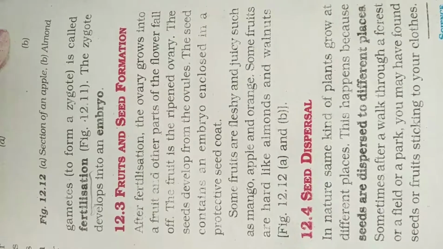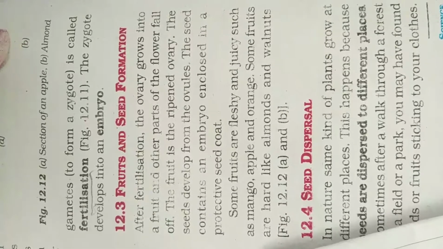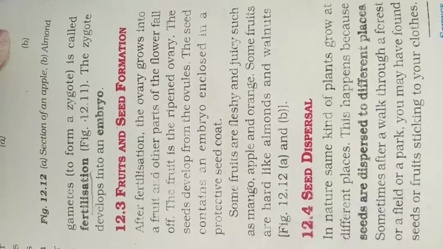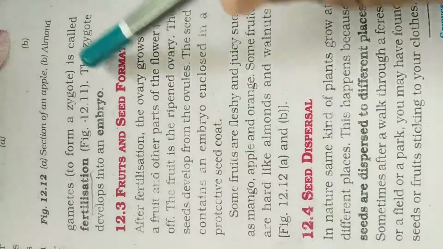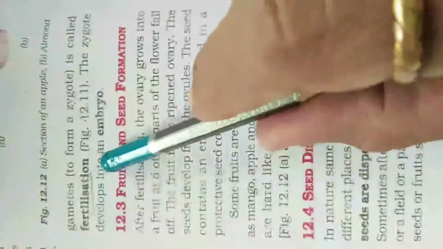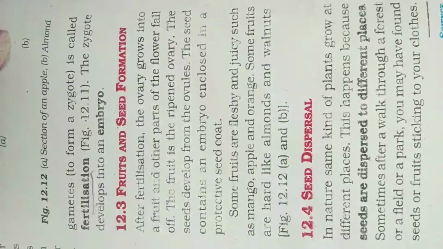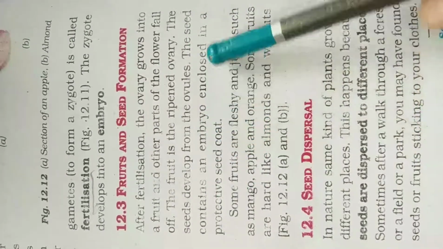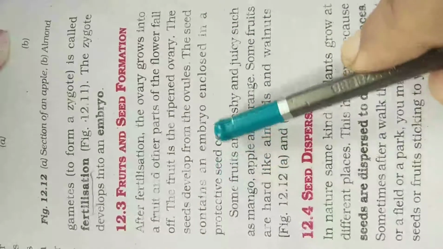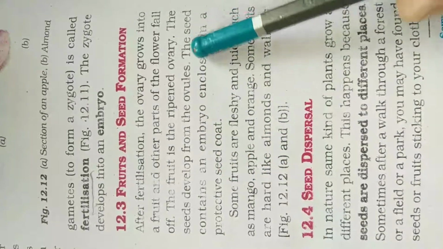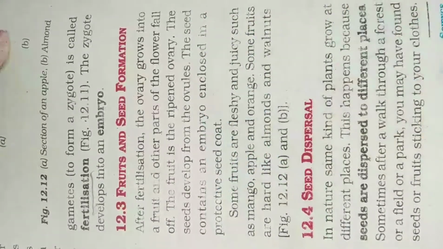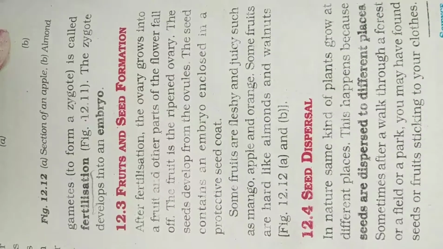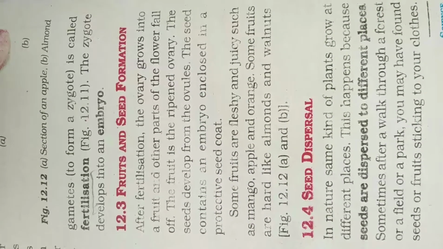So what is an embryo? I will explain again what is called an embryo. First see here, the zygote develops into an embryo. Then the seed contains an embryo enclosed in a protective seed coat. So what they are saying, the seed contains an embryo. All of you know the seed of mango and groundnut.